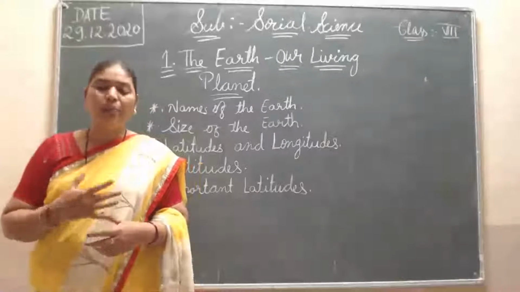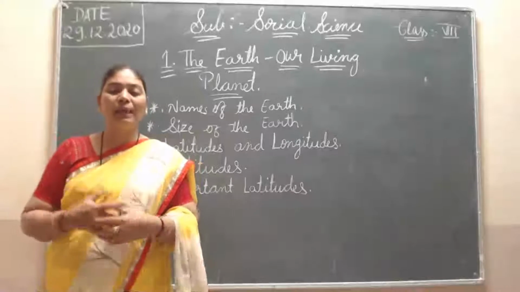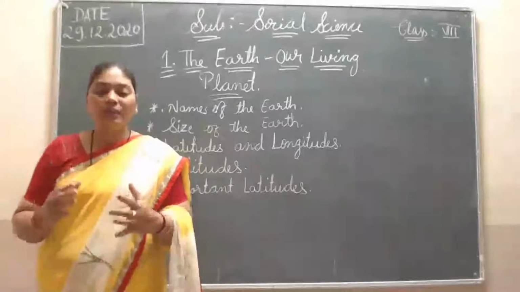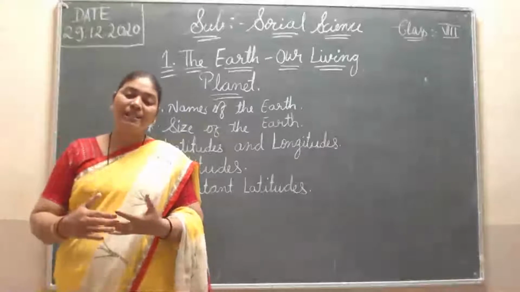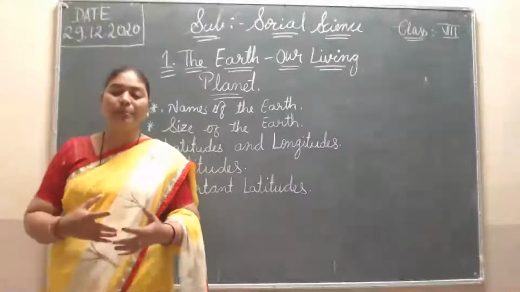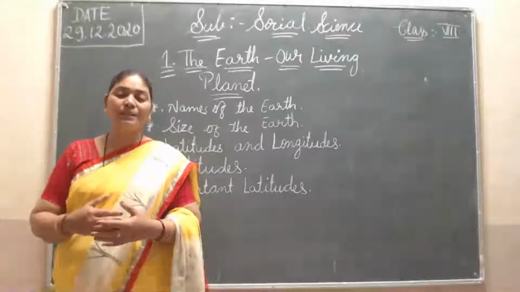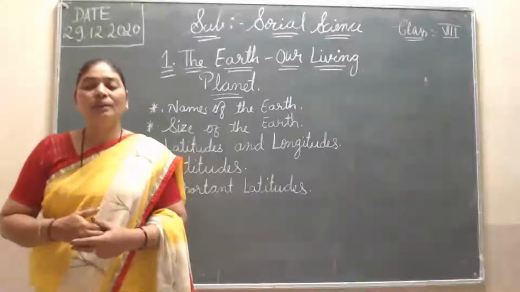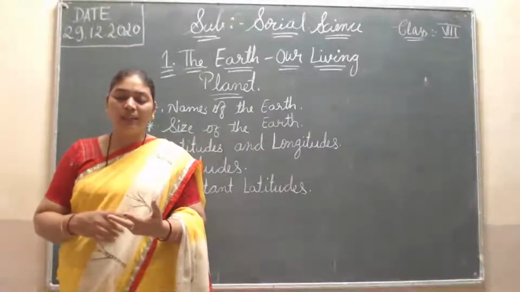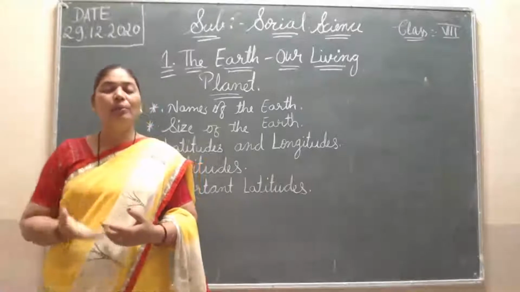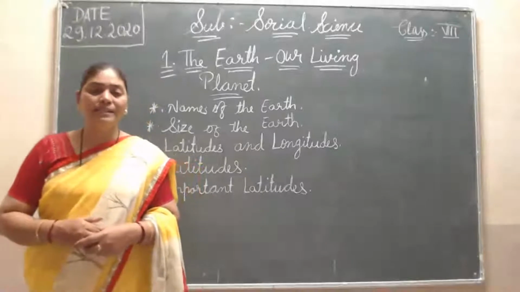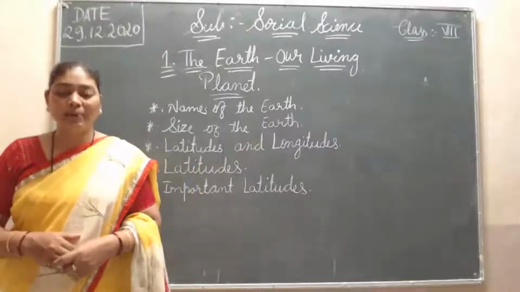Then watery planet. It is also called a watery planet, because on Earth about 29% is land and the remaining 70.78% is water. That's why it is also called a watery planet. Living planet, unique planet, watery planet, and blue planet. We call it by many names in this way.